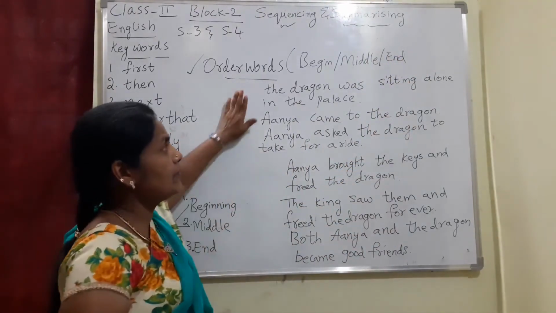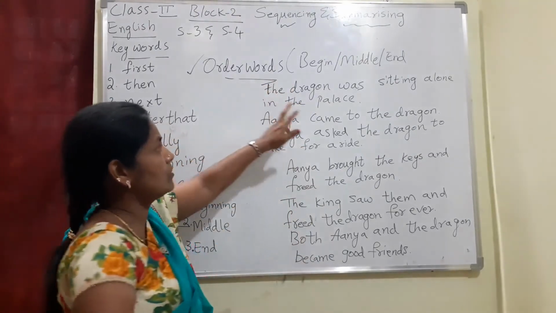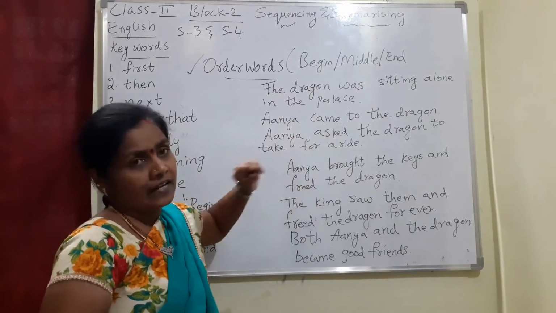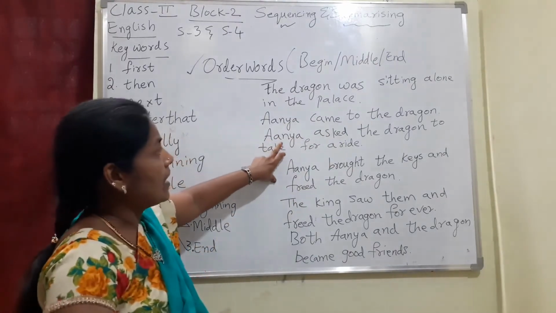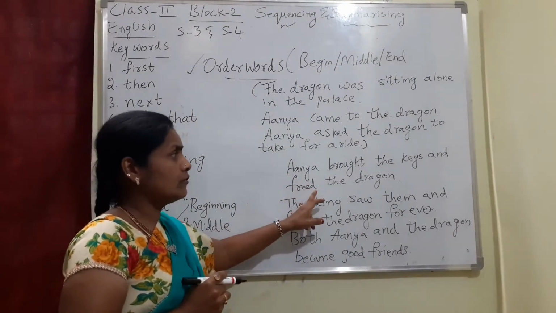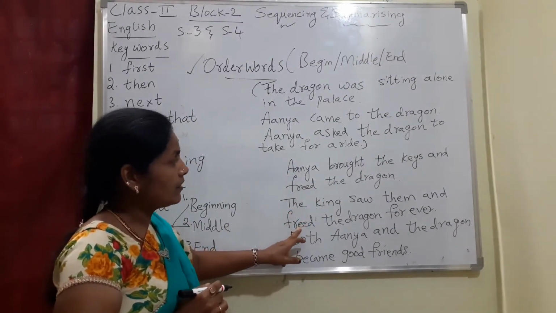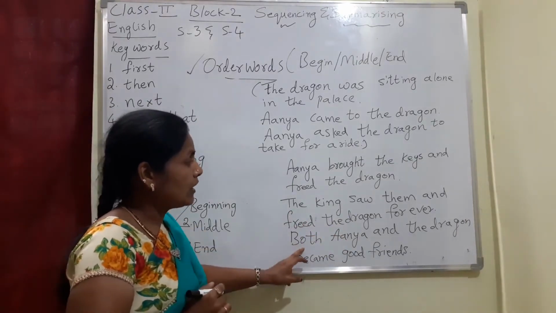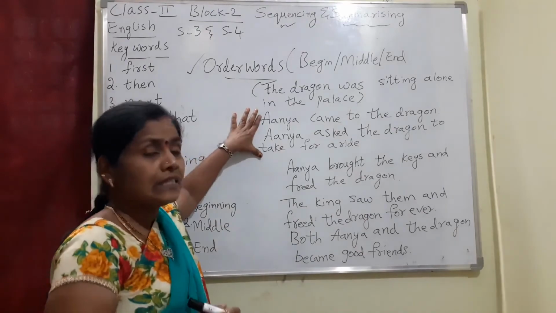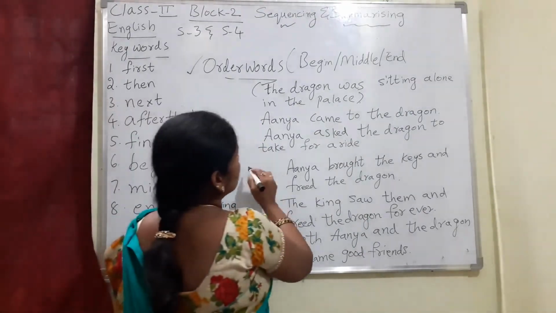So what is the beginning of the story? The beginning of the story is: the dragon was sitting alone in the palace. Anya came to the dragon and Anya asked the dragon to take her for a ride. Anya brought the keys and freed the dragon. The king saw them and freed the dragon forever. Both Anya and the dragon became good friends. This is the beginning, the starting part of the story, and then the middle part of the story.